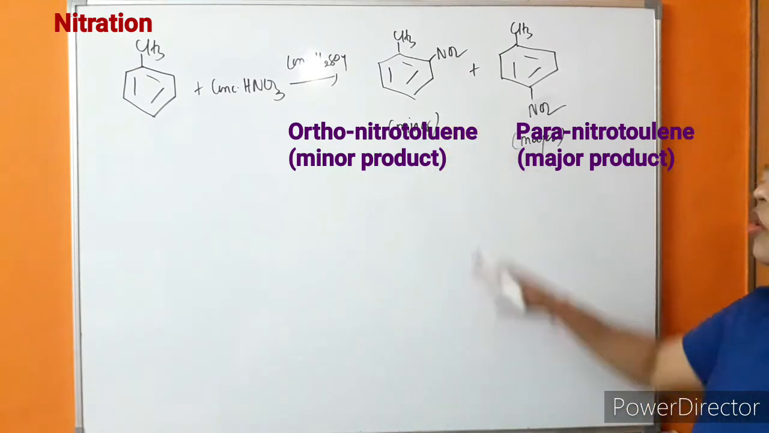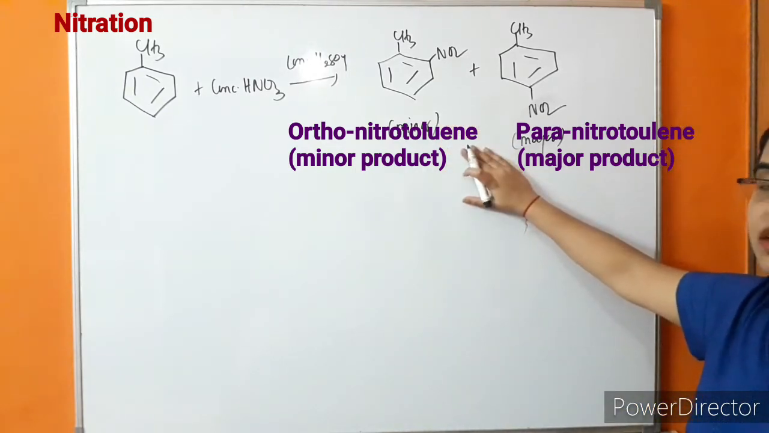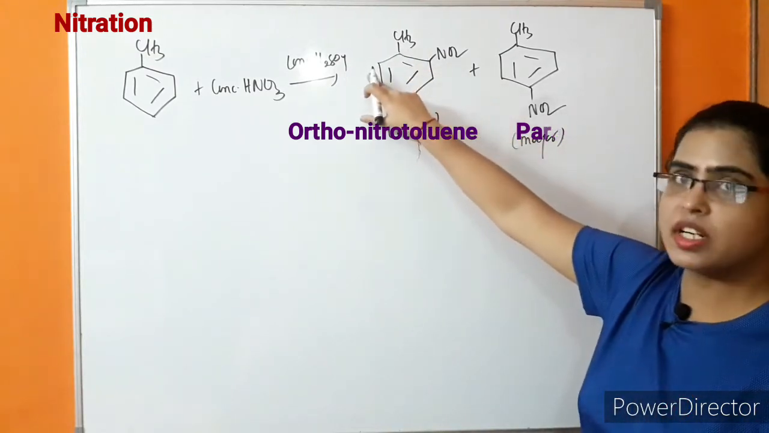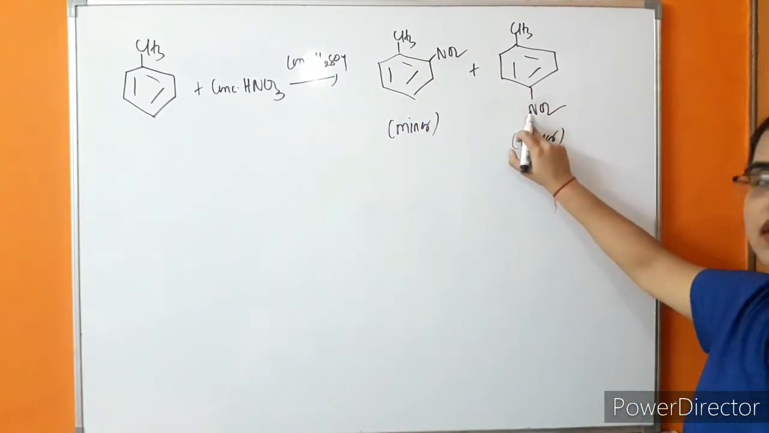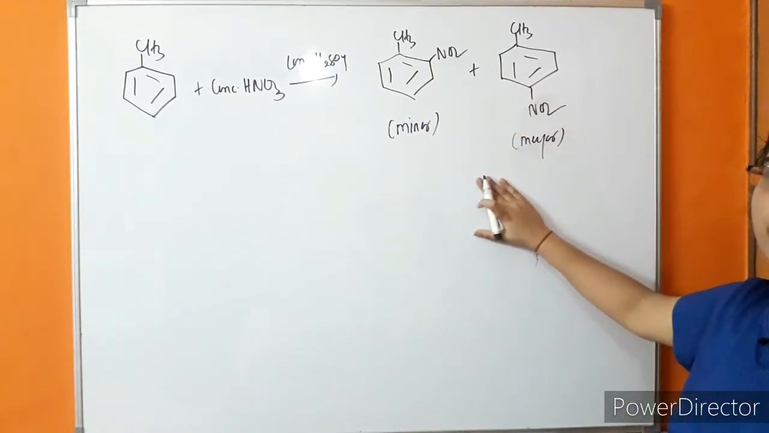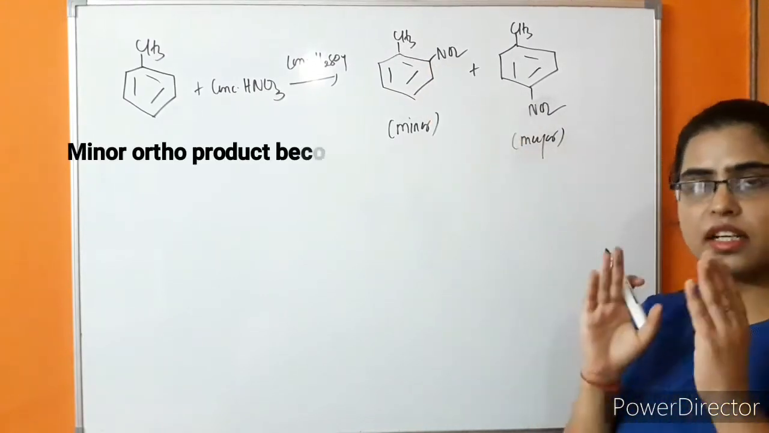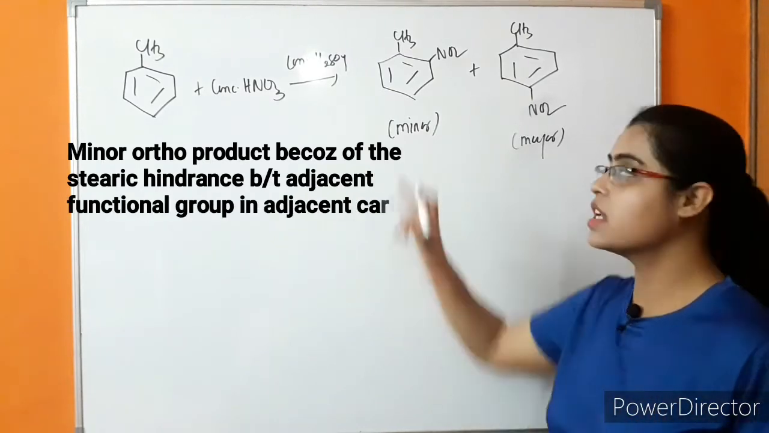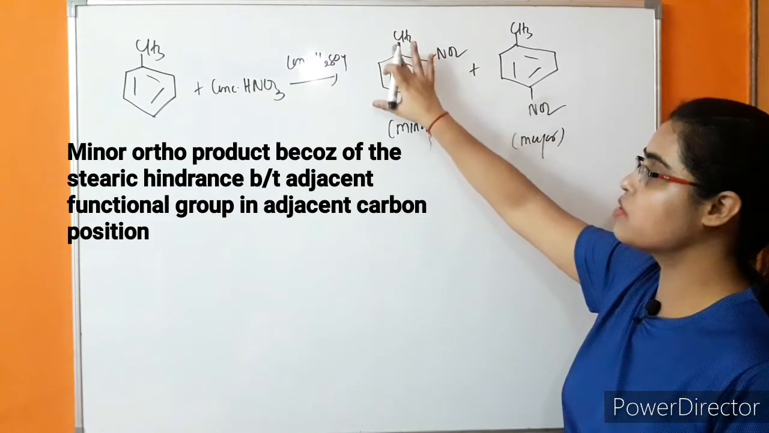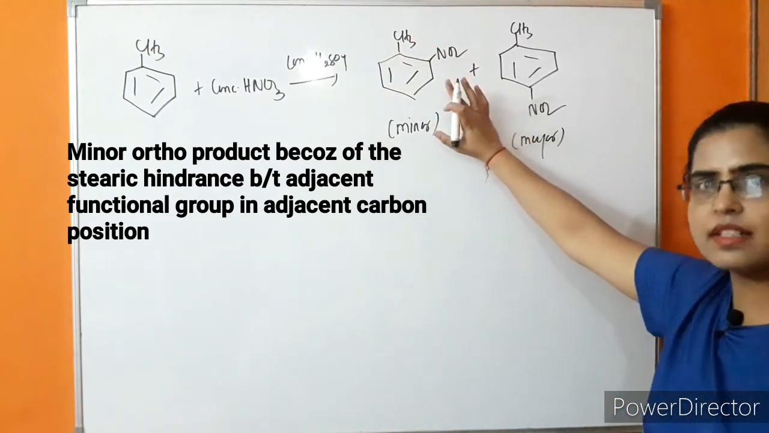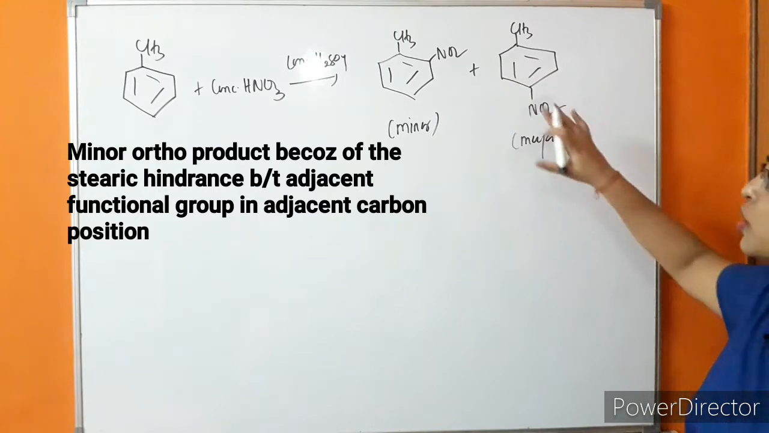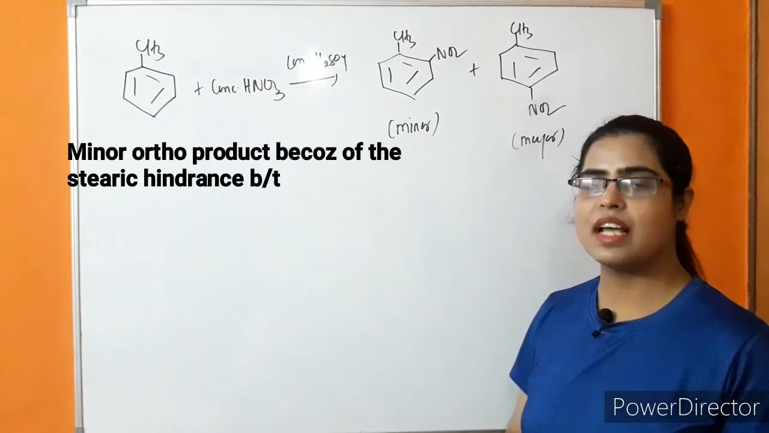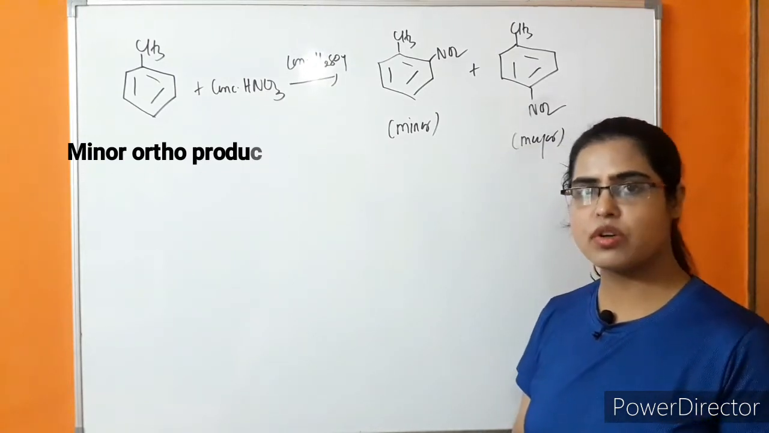So why is the ortho product minor, even though there are two ortho positions and only one para position? It is because in ortho position the groups are attached on adjacent carbons. Because of that, steric hindrance is taking place. Because of that this compound is less stable in comparison to para, due to which the major product is para-nitrotoluene.